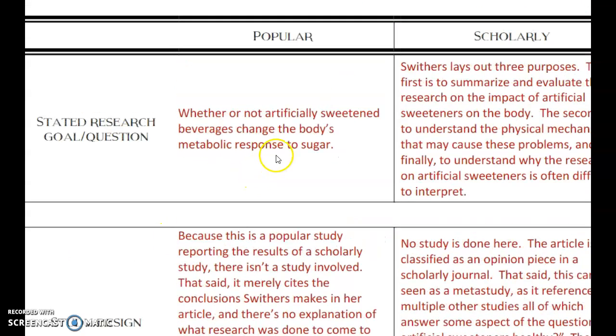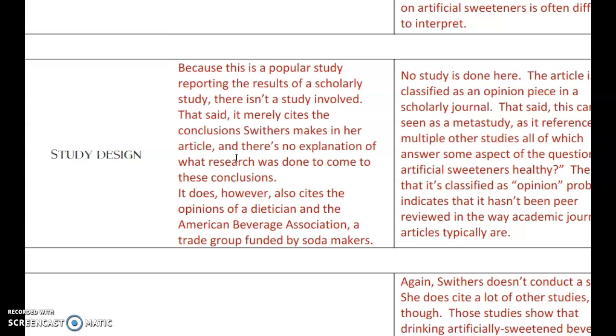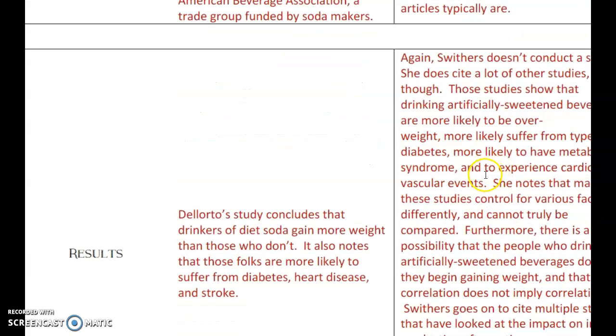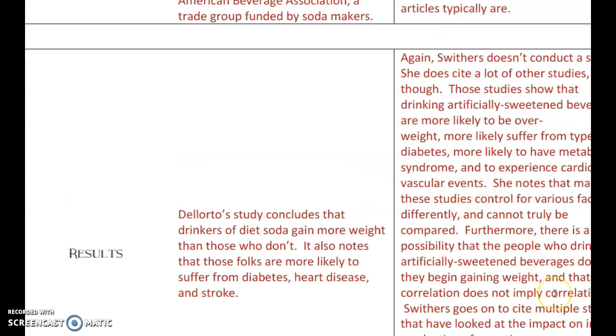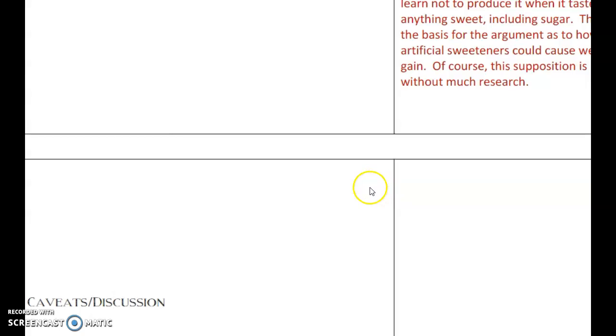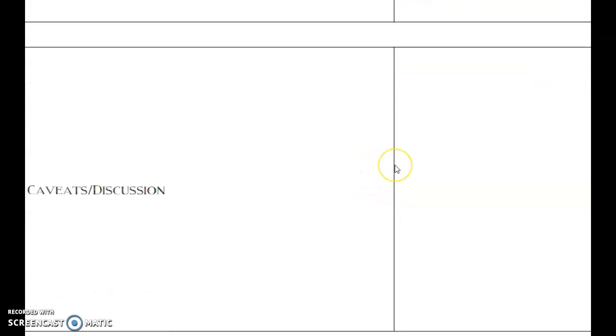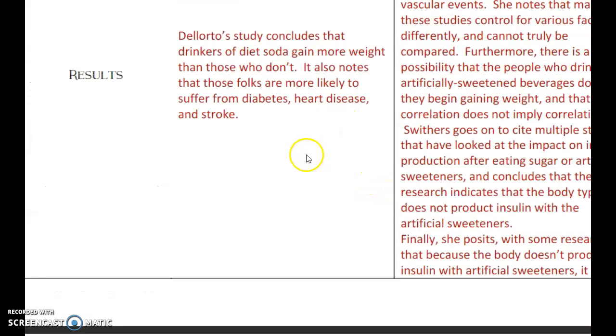Likewise, for the scholarly article, for that scholarly study, what do they claim their research goal in question is? What do they claim their study design is? What do they say about their study design, okay? And then finally, results. What are the results for the scholarly study here as compared to what is listed in the popular article, okay? Then finally, there's this caveats and discussion section. That's just for other things you might notice.